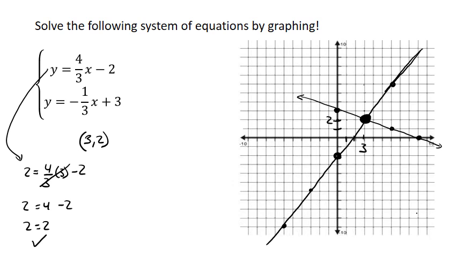Check, it works there. Let's check the second one. Plug 2 in for y, equals negative 1/3 times x, which is 3, plus 3. Negative 1/3 times 3 is negative 1. So 2 equals negative 1 plus 3. Negative 1 plus 3 is 2. Does 2 equal 2? Check, it works. So we see that the point at which the two lines intersect is the one xy coordinate point that works in both equations.